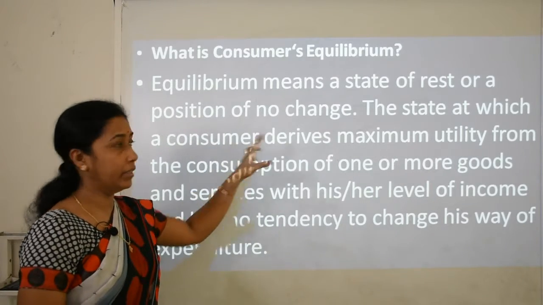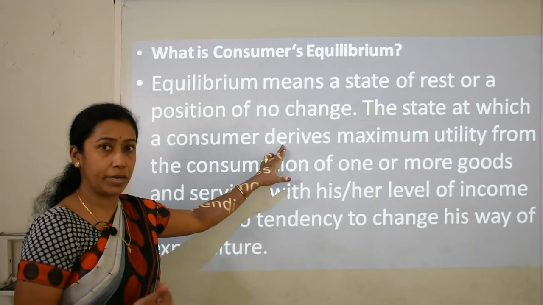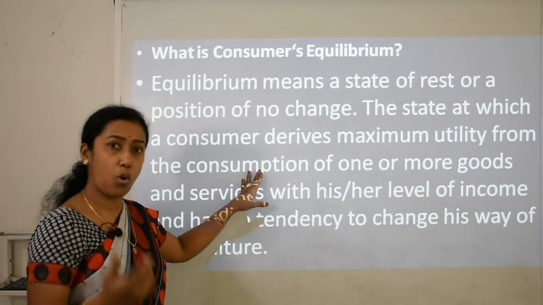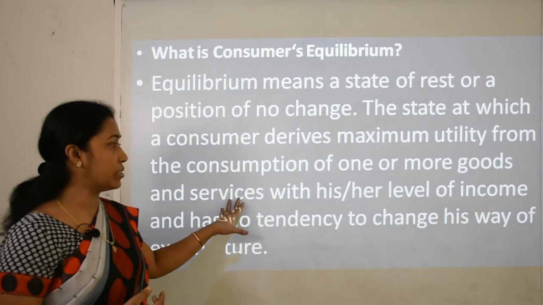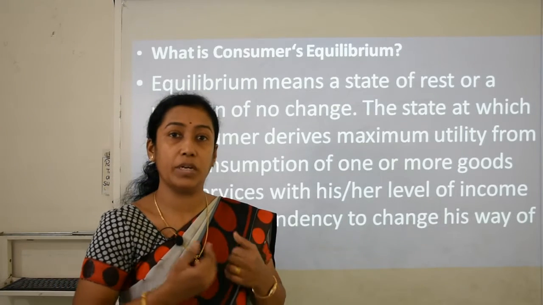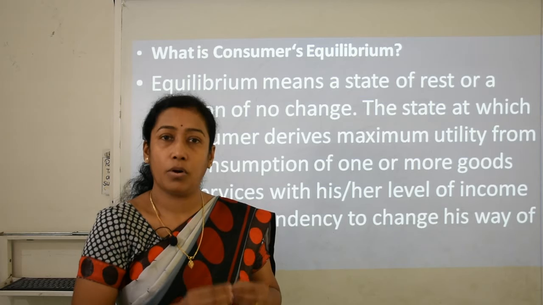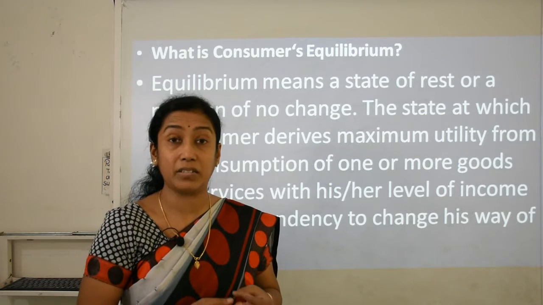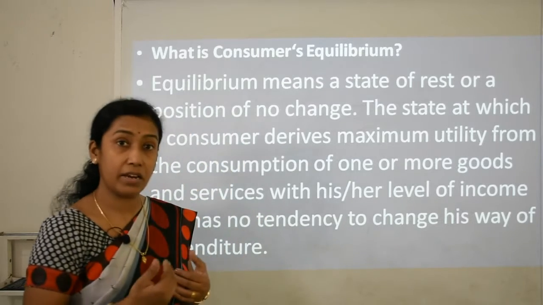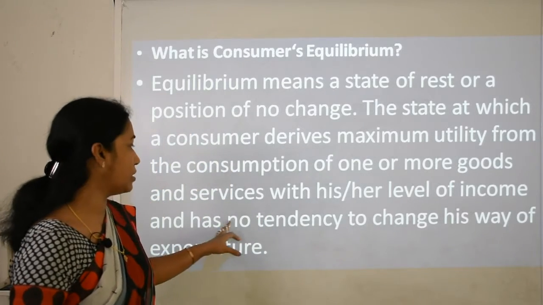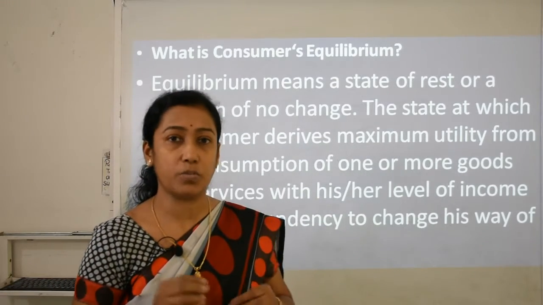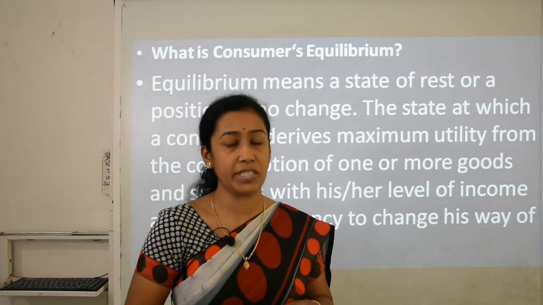So we can say the state at which a consumer derives maximum utility or satisfaction from the consumption of one or more than one goods and services with his or her level of income. Of course, this is very important: whenever a consumer puts some expenses on purchasing certain goods and services and gets maximum satisfaction, the level of income which he spends on them has no tendency to change his way of expenditure. Now he doesn't want to spend any more on purchasing that particular good.